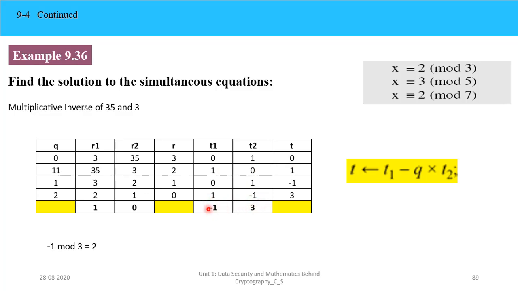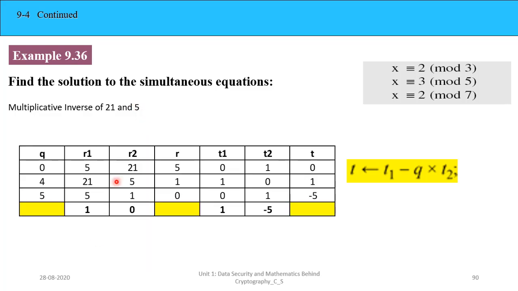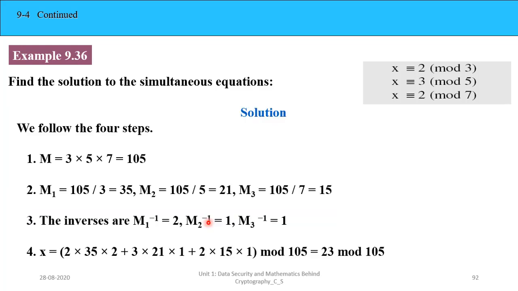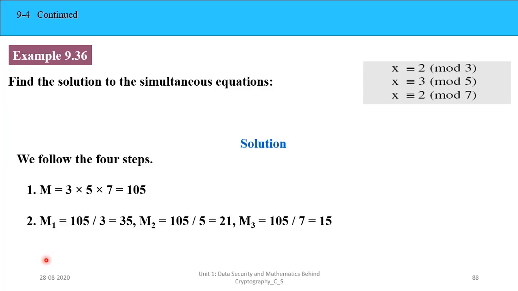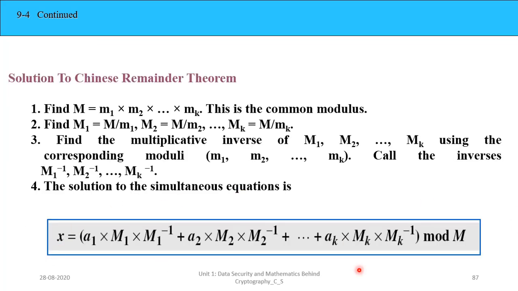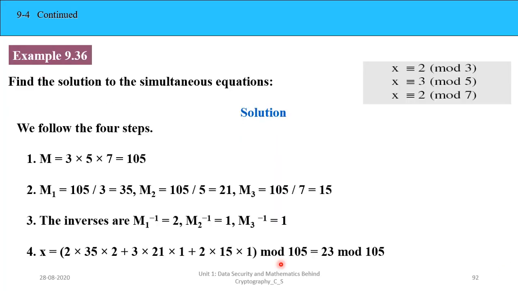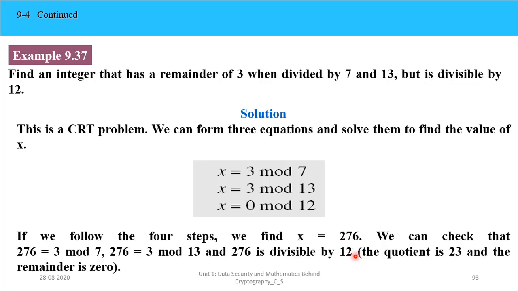So this is the multiplicative inverse, but we don't want 3. So what will we do? The modulus is 3, so 3 minus 1 is 2. Right? So this way we got the inverse. Similarly we got the inverse here as 1 and here also as 1. So the inverses are M1 inverse is 2, M2 inverse is 1, M3 inverse is 1. So what is X? That is this formula. You just substitute that here and calculate. We get the answer as 23. Right? So this was a homework problem for you.